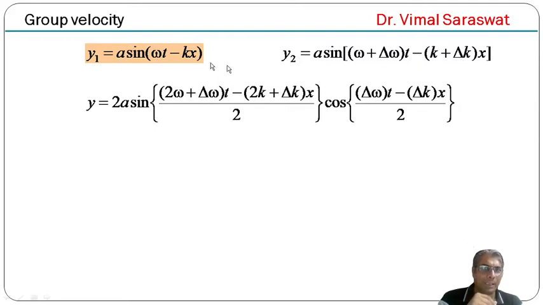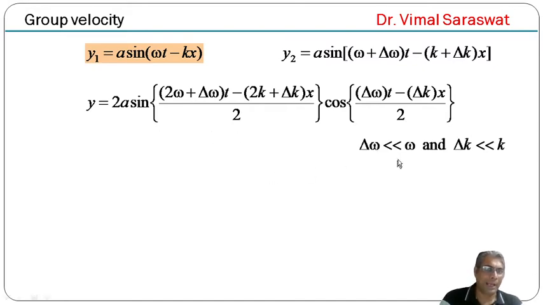So ωt and ωt will be cancelled out. So we have −Δωt and −kx plus (k + Δk)x. So kx will be cancelled out. So here we have Δk·x upon 2. So we get y = 2a sin[((2ω + Δω)t − (2k + Δk)x)/2] cos[(Δω t − Δk x)/2].